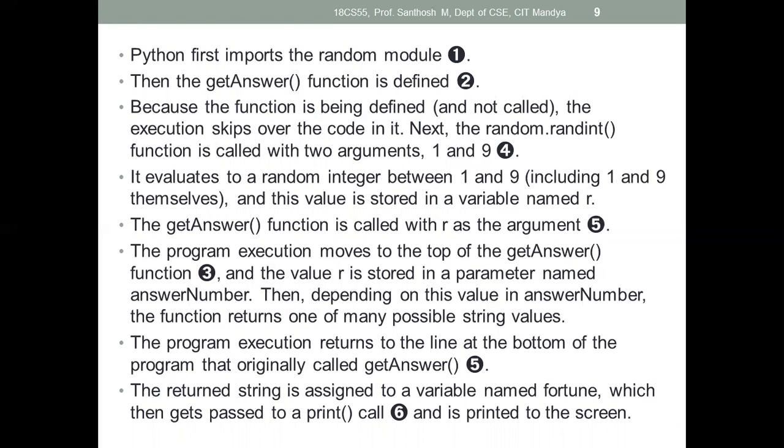So this value is stored in the variable, and the getAnswer function is called with r as an argument. The program execution moves to the top of the getAnswer function, and the value of r will be stored in the parameter named answer_number. Then, depending on this value in answer_number, the function returns one of the many possible strings.